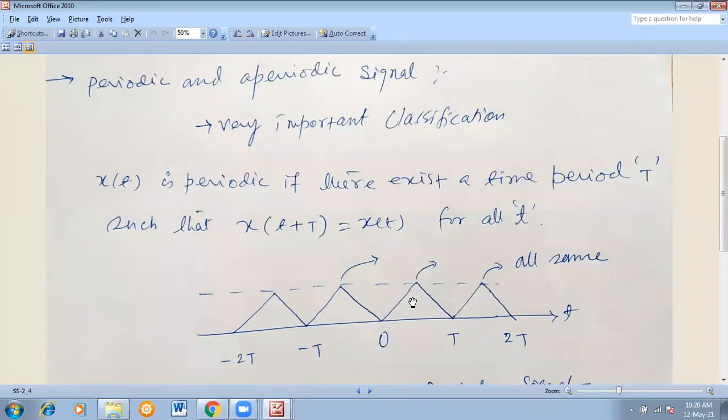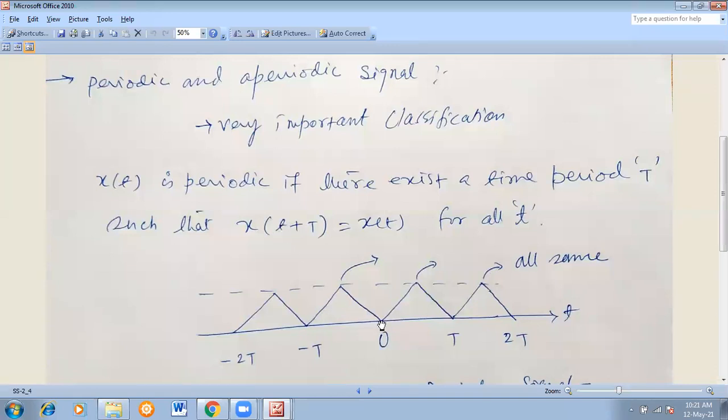So if we consider this amplitude x of t is equal to this, then definitely it should be x of t plus T, because time has changed here by length T. So the definition is: x of t is periodic if there exists a time period T, because from this point to this point there is a constant length T, such that x of t plus T is equal to x of t for all t. This t may be 1 second, 2 second, 3 second, 4 second, whatever be the value.